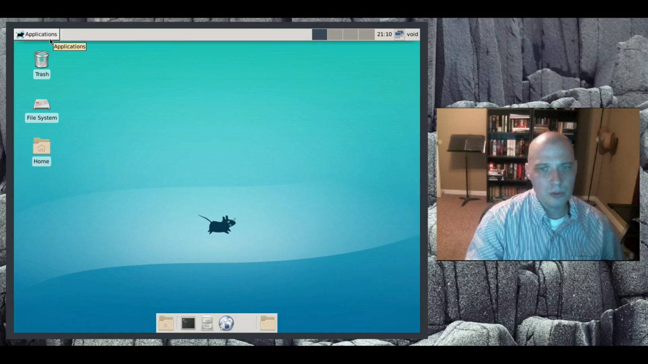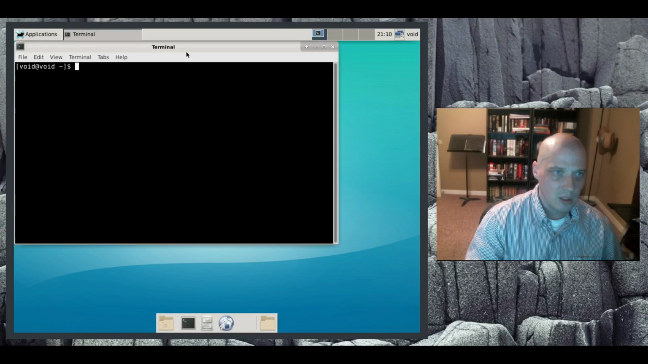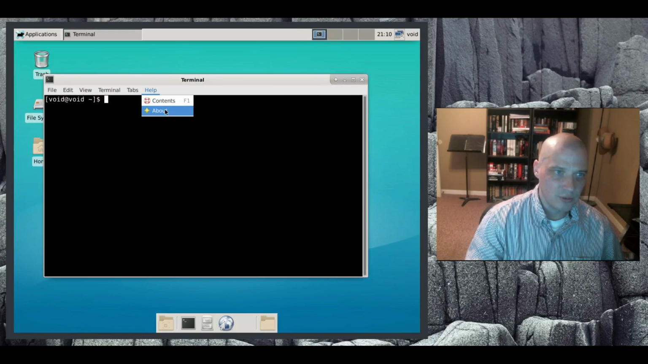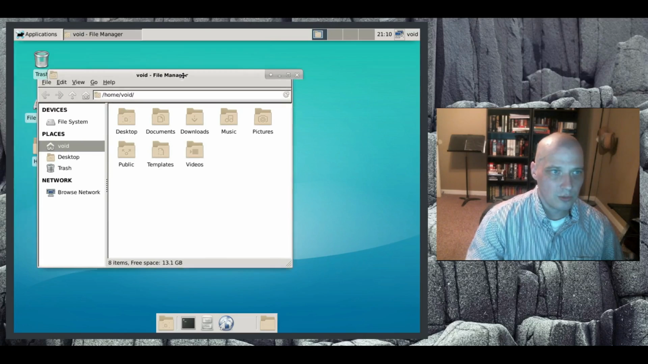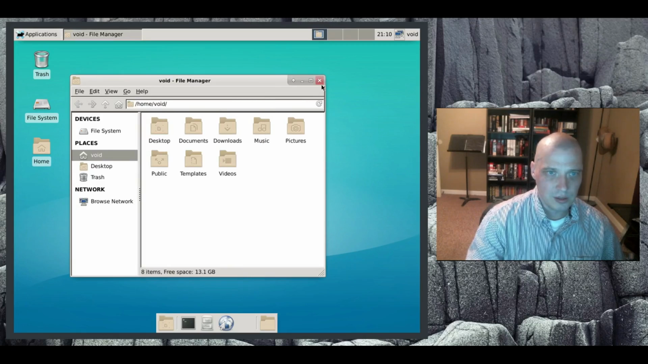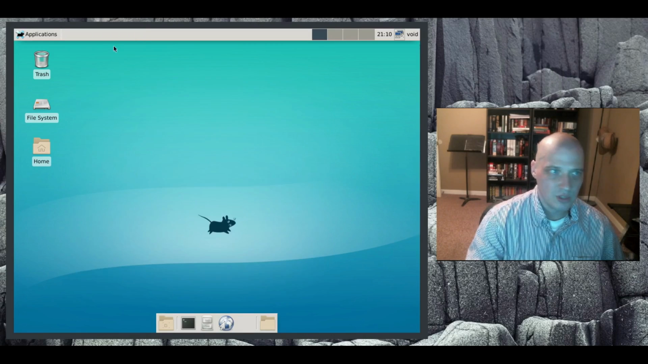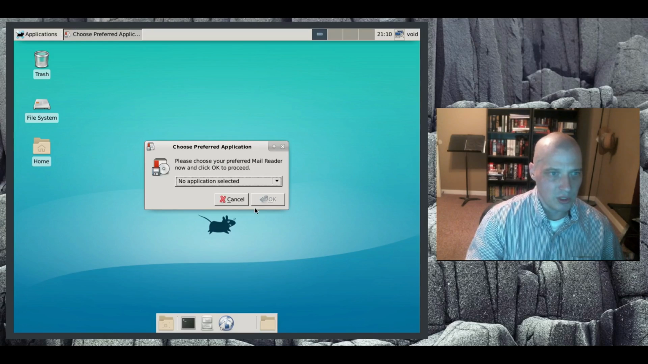So I'm going to go through the Xfce menu and show you what is installed by default on Void Linux Xfce edition. Right, in the menu we have our terminal emulator here. I'm assuming this is your standard Xfce terminal. It is the Xfce terminal. We have our file manager, a little quick launcher for the file manager, which I would assume is the Thunar file manager. It is the standard file manager in the Xfce desktop environment. We have our mail reader. Let's see what mail client they're using.